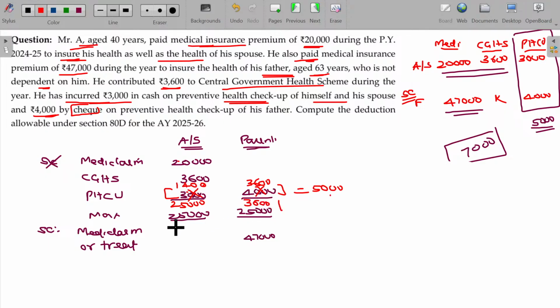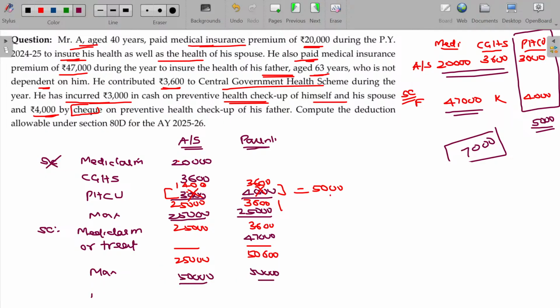Between these two, whichever is higher, 25,000, here 3,600. After including senior citizen, now again one more limit we have. What is that? After senior citizen, the limit is 50,000.